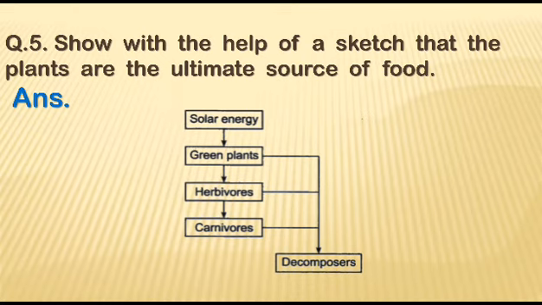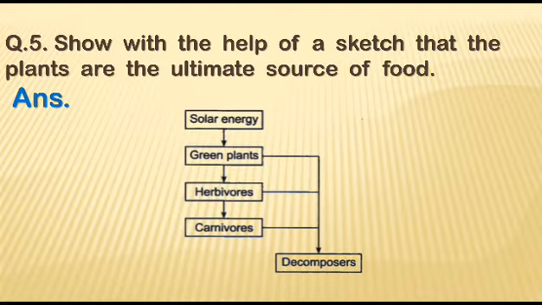Our next question is, show with the help of a sketch that plants are the ultimate source of food. Students, in nature, the sun is the ultimate source of energy. We get solar energy from the sun in the form of sunlight and heat.